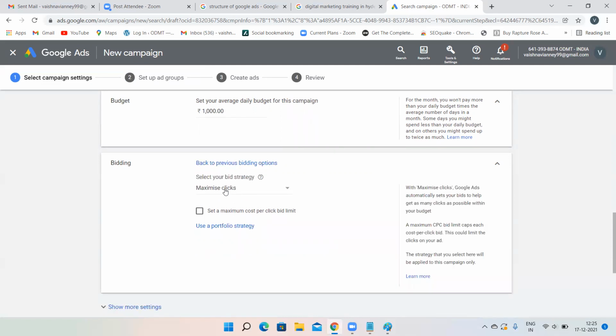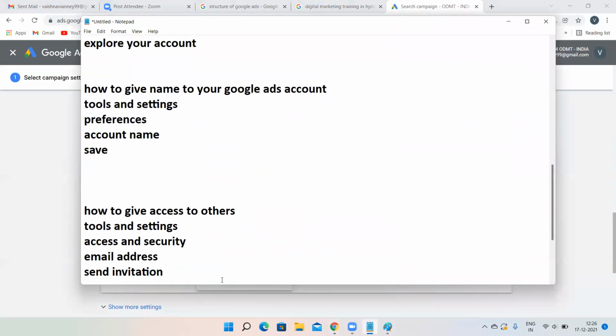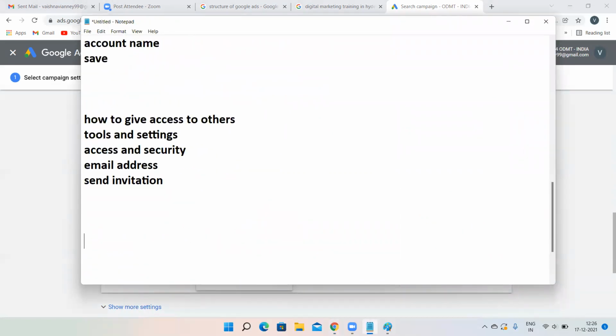Now comes select your bidding strategy. Now I'll explain the bidding. Wait. Here, by default, maximize clicks is there. Just click on this option. Now automated bid strategy is there. Manual bid strategy is there. That means there are two kinds of biddings. Now understand this topic. This is a whole different topic and a very important topic.